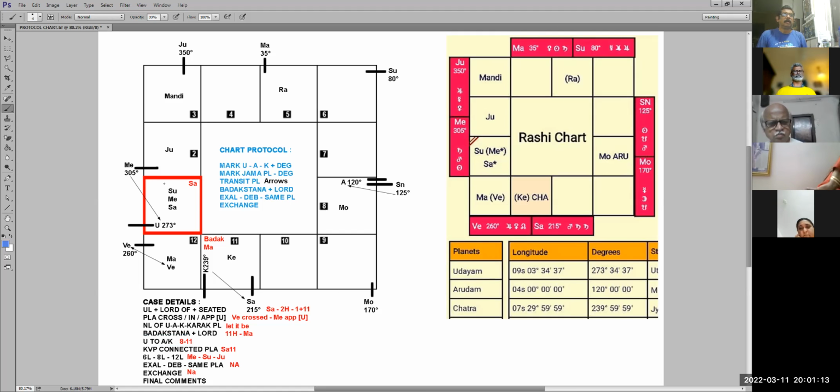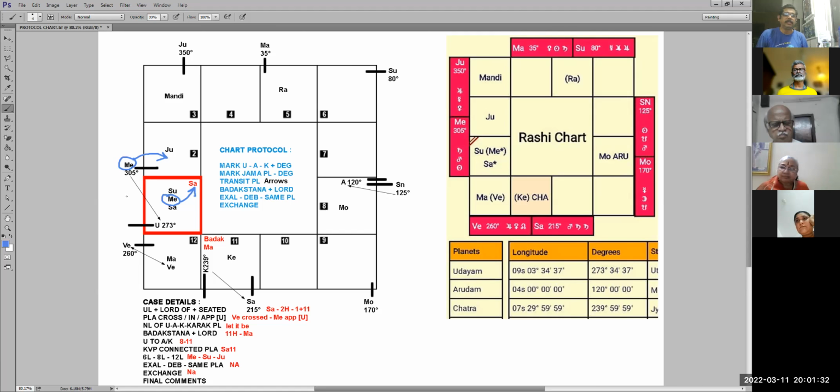Now, another thing is Mercury seated under Saturn, seated in the house of Saturn, which is delay. That tells you another story.